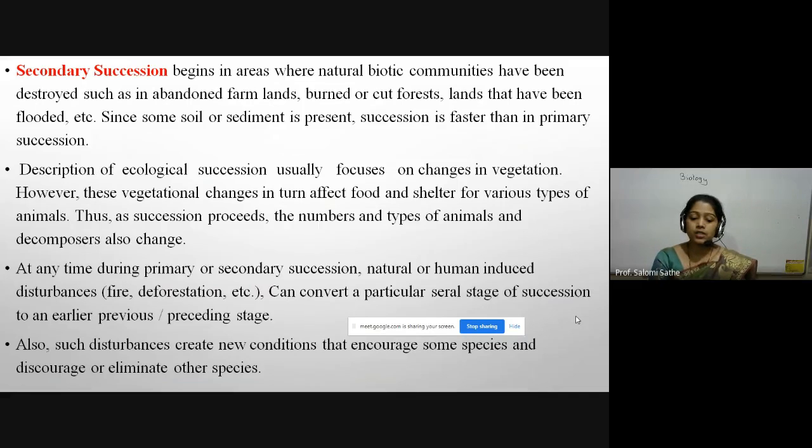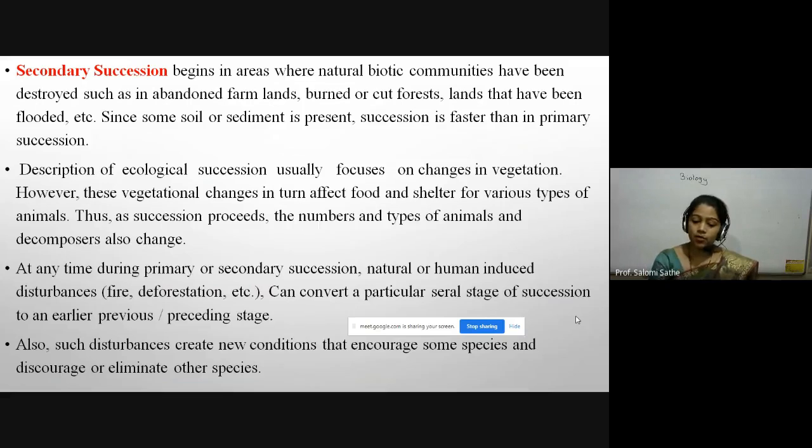Descriptions of ecological succession usually focus on changes in vegetation. However, these vegetational changes in turn affect food and shelter for various types of animals. Thus, as the succession proceeds, the numbers and types of animals and decomposers can also change.